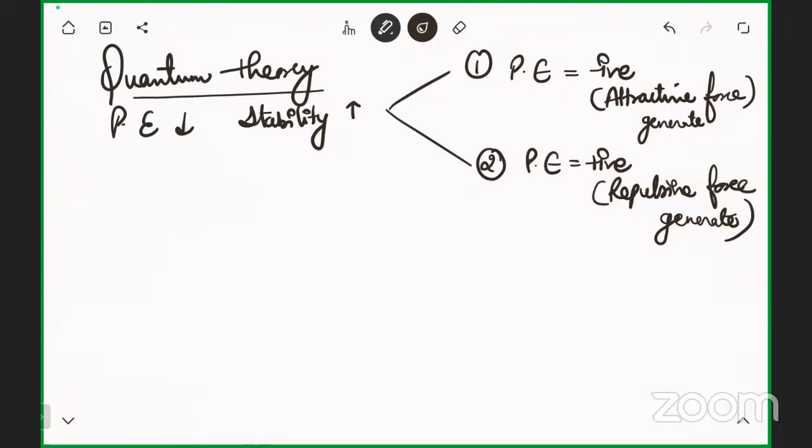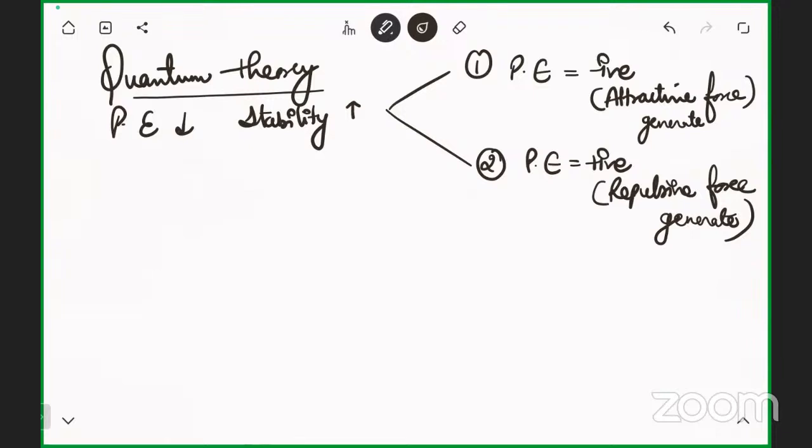It means two types of things happen when two atoms approach each other. There is an attraction force, and there is a repulsion force. And why is this happening?